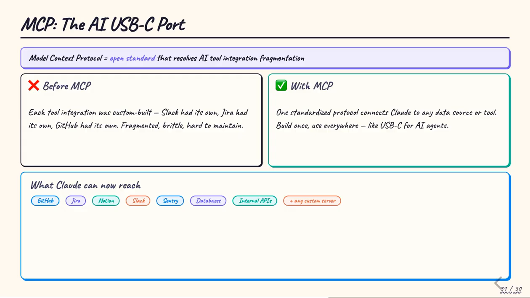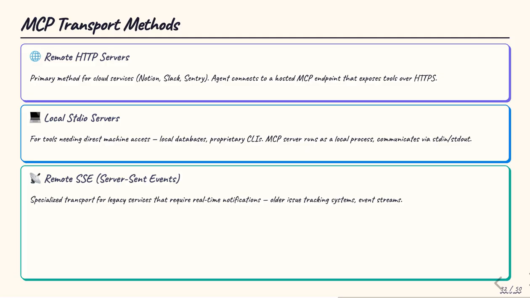Claude Code can now reach GitHub, Jira, Notion, Slack, Sentry, local databases, internal APIs, and any custom MCP server your team builds. The integration cost drops from weeks of custom work to a single configuration. Claude Code supports three transport methods for MCP servers.